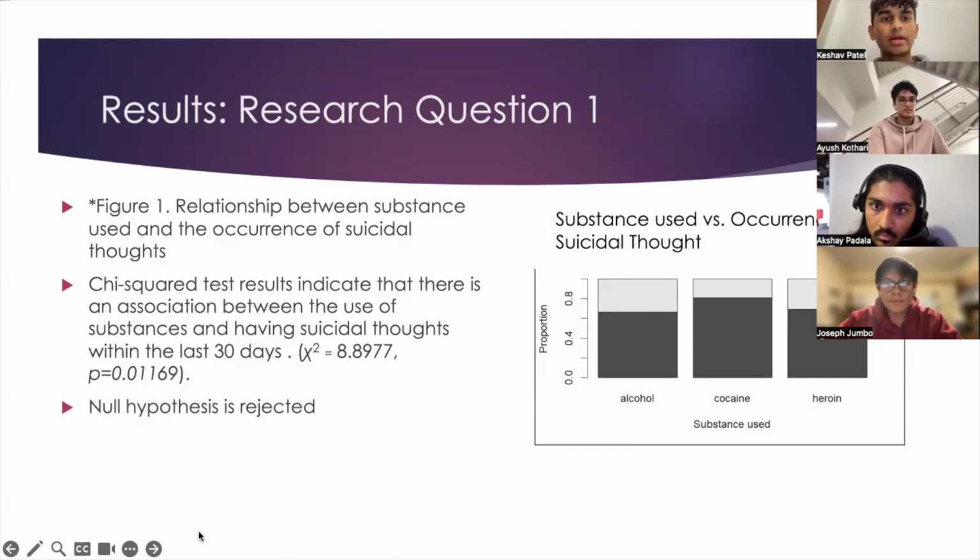All right, so we're now looking at the result of research question 1. And first up is this figure on the right. It's the relationship between substance use and the occurrence of suicidal thoughts.